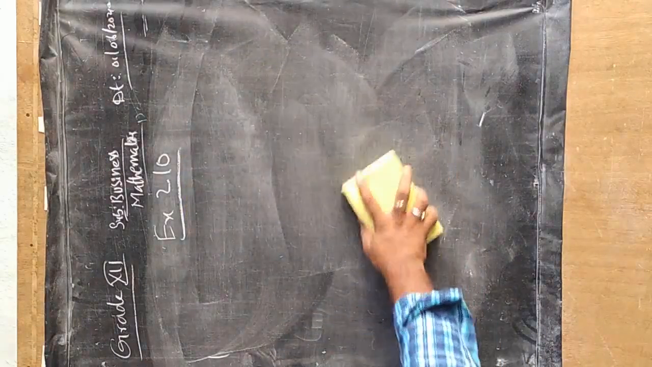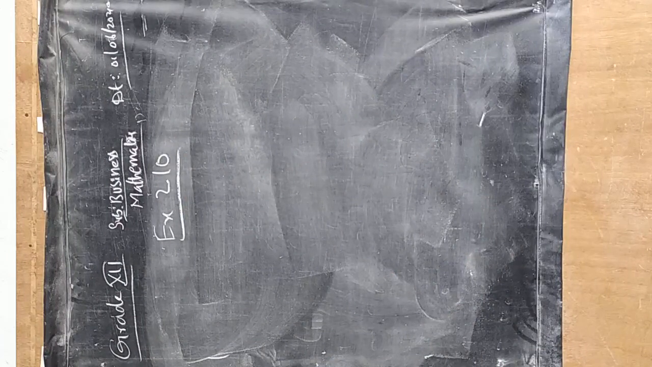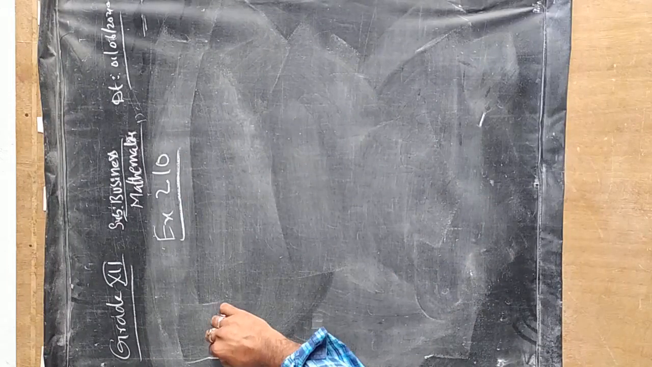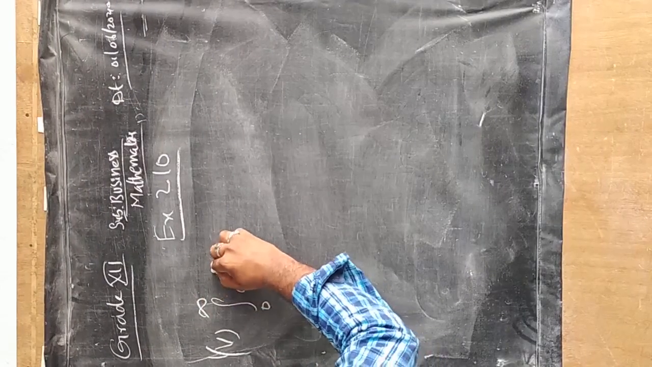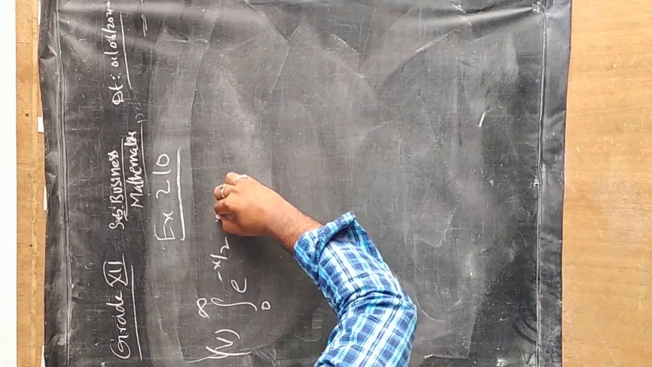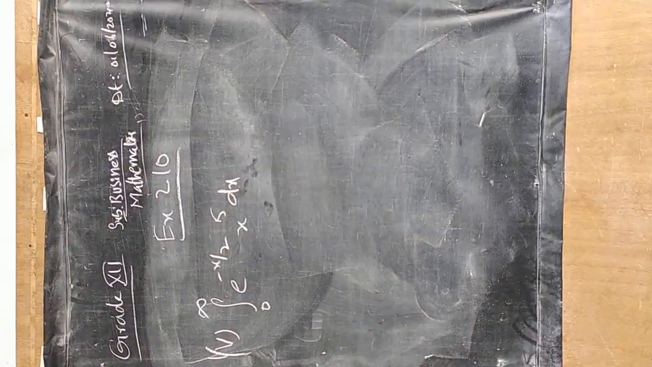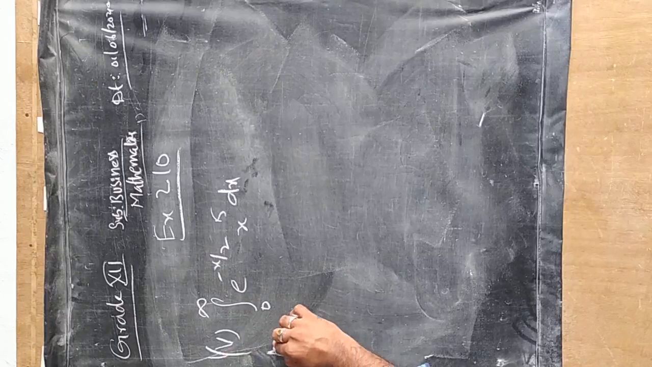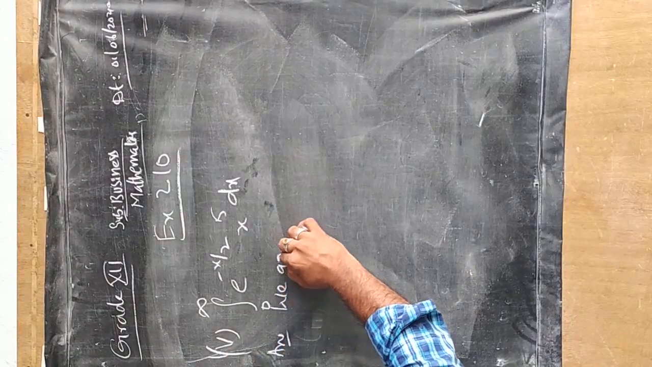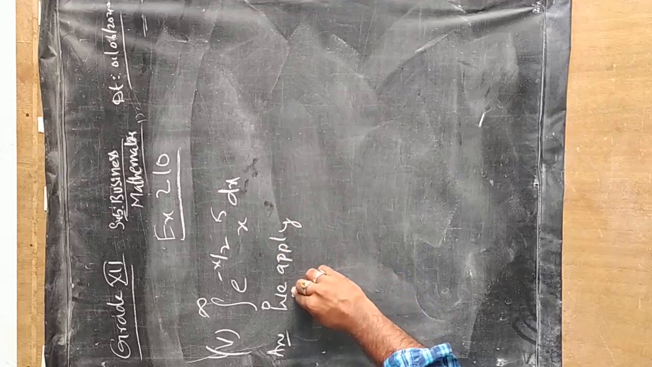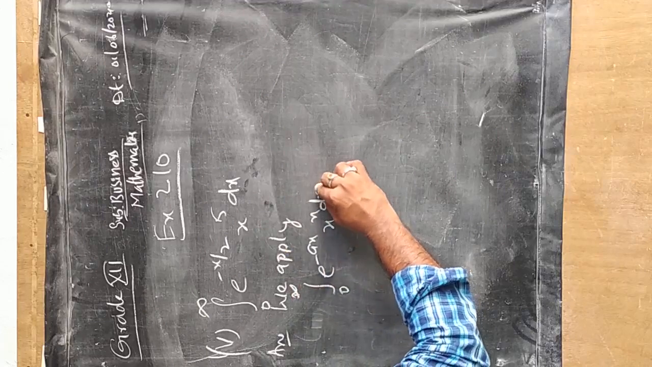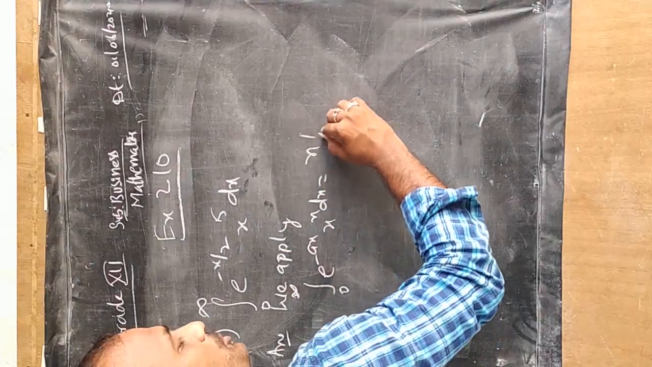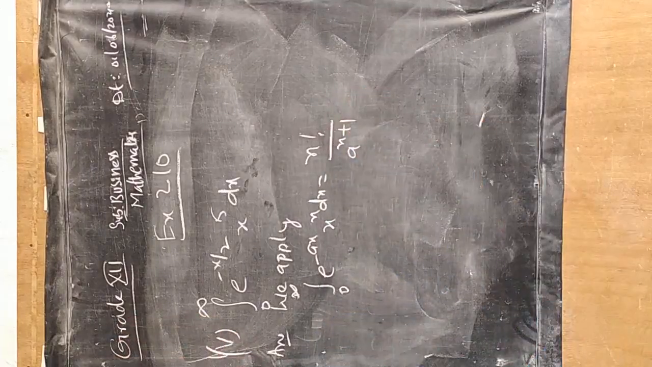Let us take another question. Fifth question, let us take. Integral 0 to infinity e power minus x by 2 x power 5 dx. What formula are we going to apply here? It is looking like our formula. Integral 0 to infinity e power minus ax x to the power of n dx can be written as n factorial by a power n plus 1.